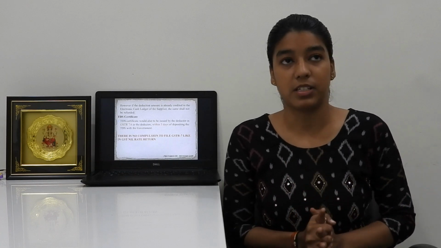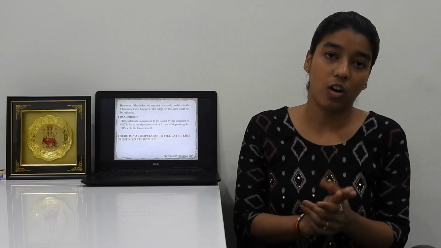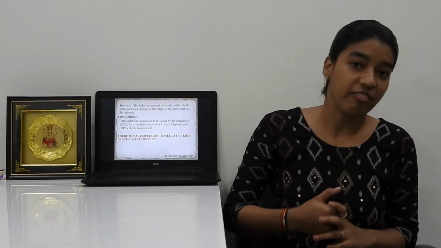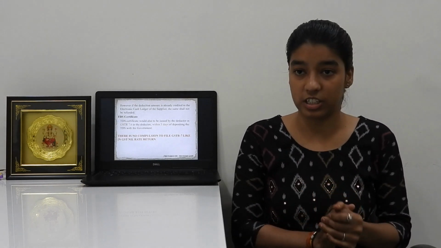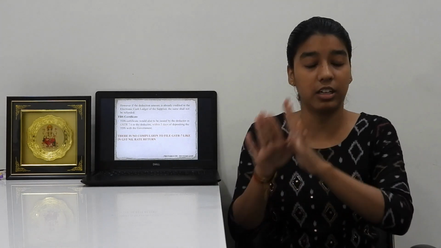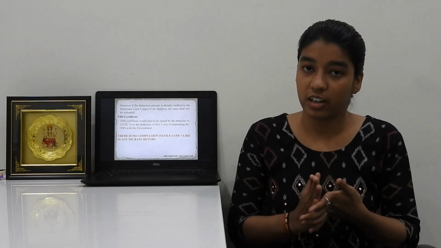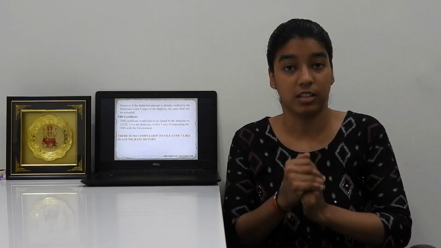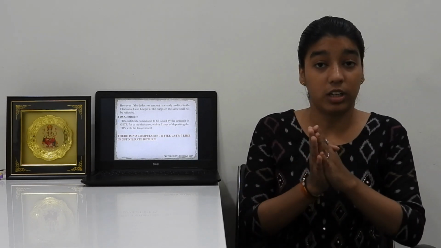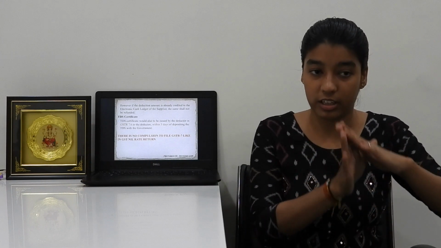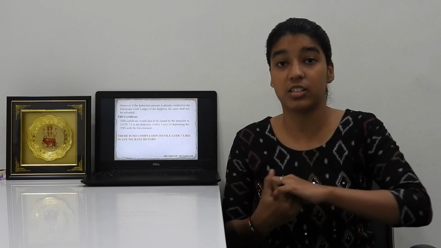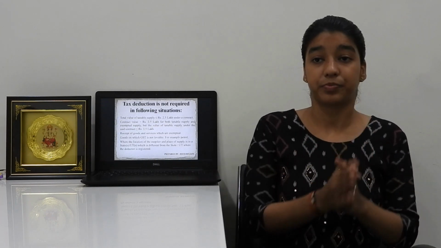And there is no compulsion. As we all know, if we take a GST registration, then we need to file a GST return, whether it is a nil return or a taxable amount return. But under TDS, there is no compulsion to file a nil TDS return like in GST. In TDS, there is no compulsion to file a nil return.